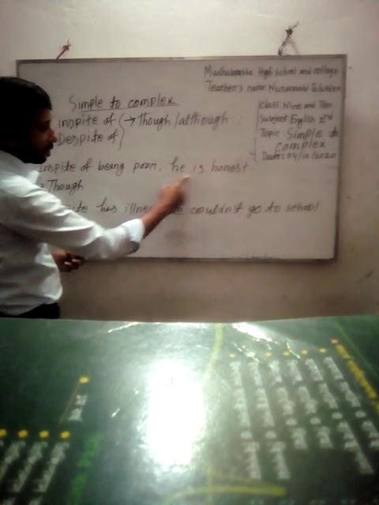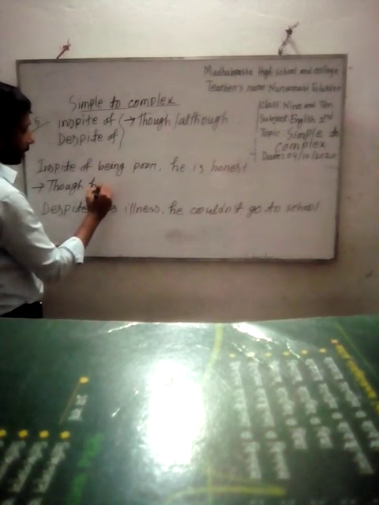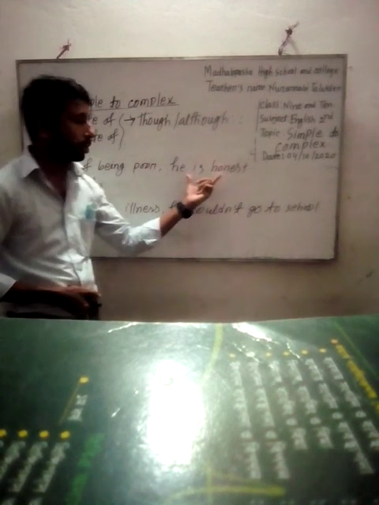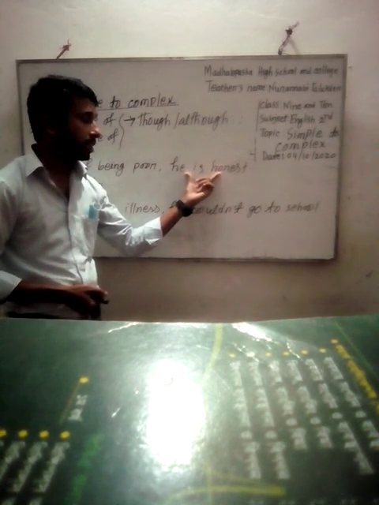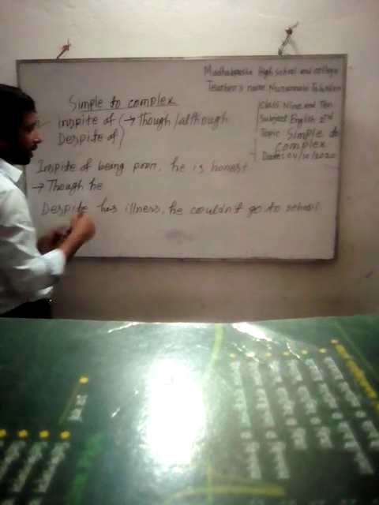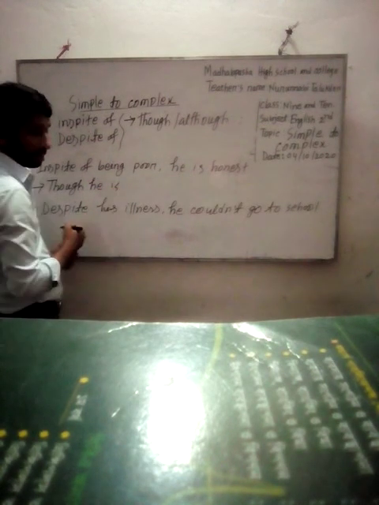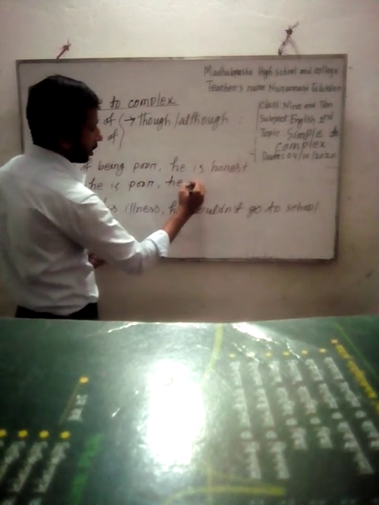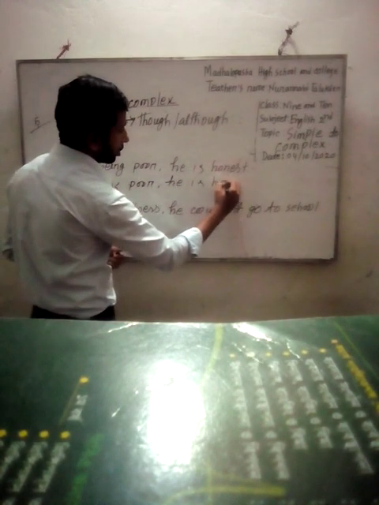The subject of the second clause is he. Then we have to change the verb according to the tense of the second clause. The second clause indicates present indefinite, so we use the present form of being, is poor. We need not change the second clause.